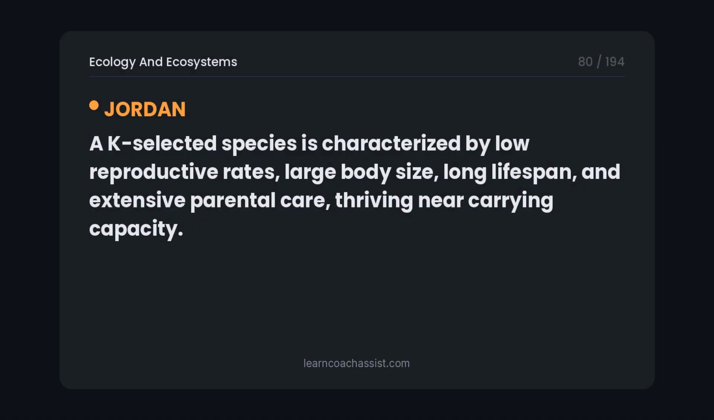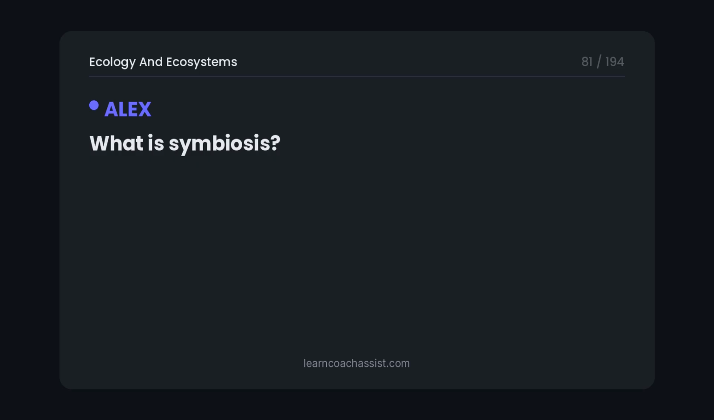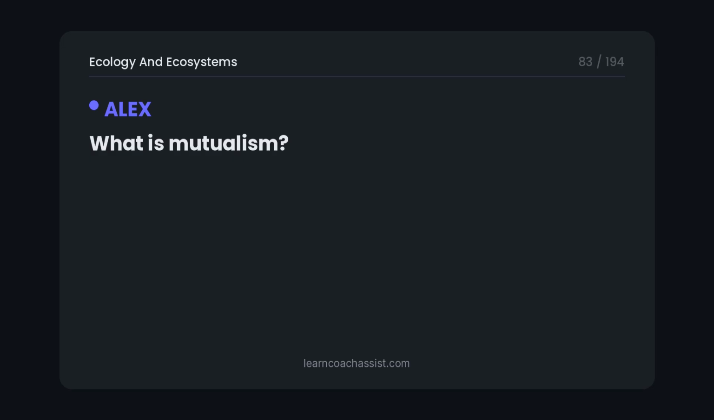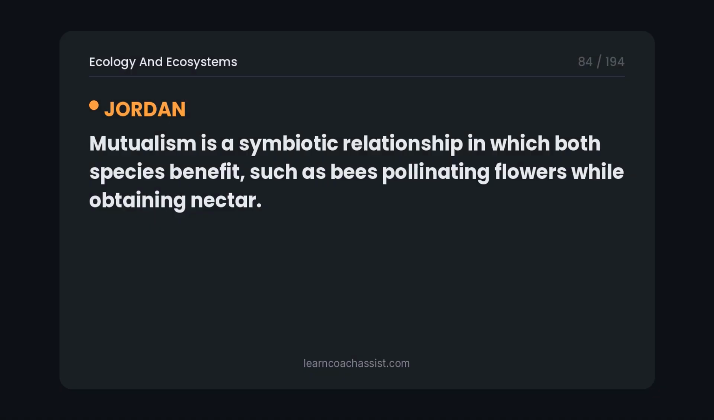A K-selected species is characterized by low reproductive rates, large body size, long lifespan, and extensive parental care, thriving near carrying capacity. What is symbiosis? Symbiosis is a close, long-term biological interaction between two different species living in direct contact. What is mutualism? Mutualism is a symbiotic relationship in which both species benefit, such as bees pollinating flowers while obtaining nectar.